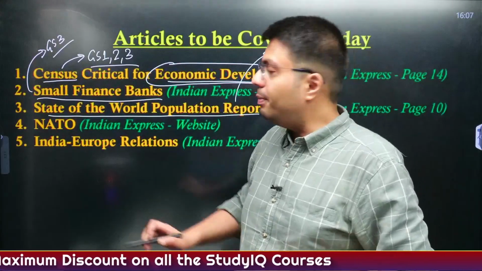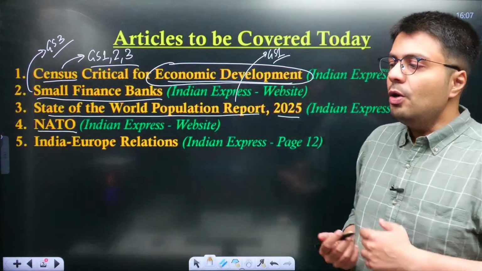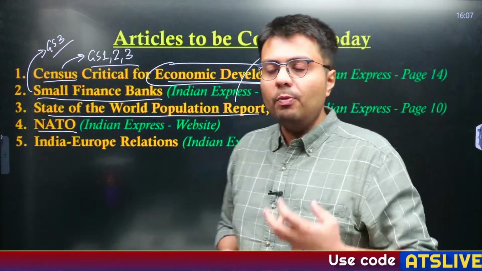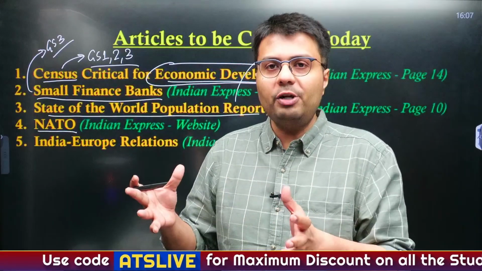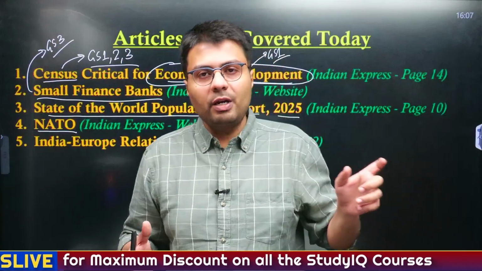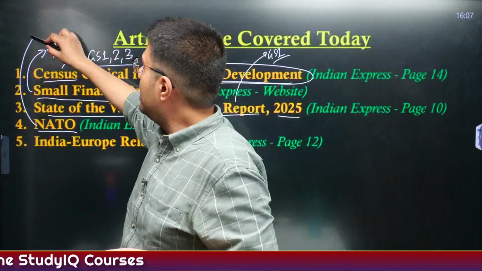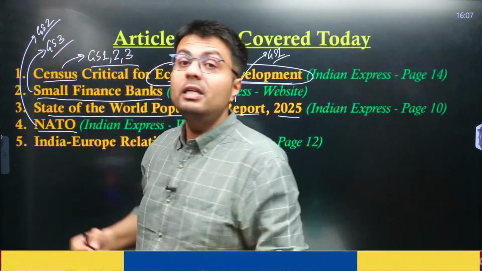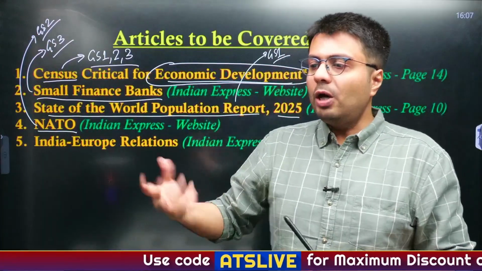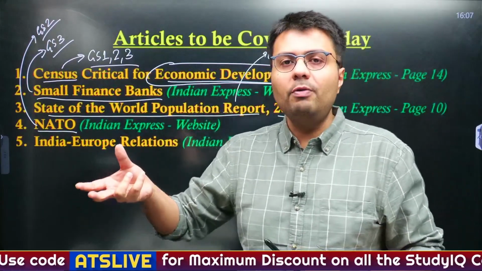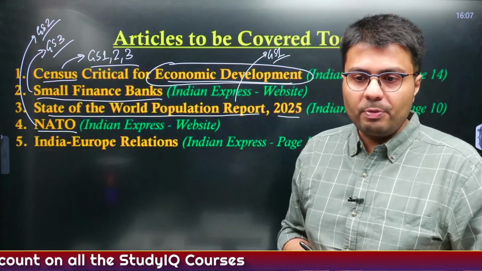Similarly, in the fourth article, we'll be covering a very important grouping known as NATO, North Atlantic Treaty Organization. What is the role and responsibility of this body? What are the current members of this body, and what are the controversies relating to expansion of NATO membership, particularly in the context of the Russia-Ukraine war? We'll try to understand in our today's discussion. Now, NATO is a grouping relevant from GS paper 2. You need to understand right away that India is not a part of NATO, but what kind of a challenge this body poses to the global world order becomes important from our exam. That is why it is important from GS paper 2 perspective, right?